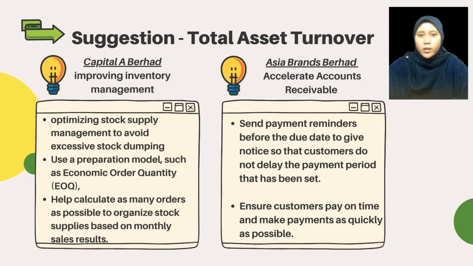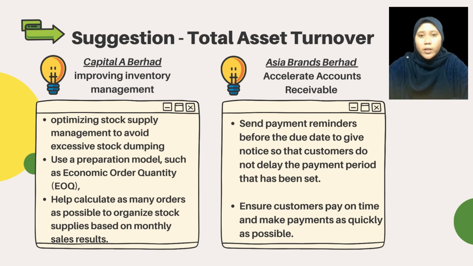such as improving inventory management. For example, the company needs to optimize the management of stock supply to avoid excessive stock dumping by using economic order quantity to help compute orders as accurately as possible in order to arrange stock supply based on the monthly sales result.